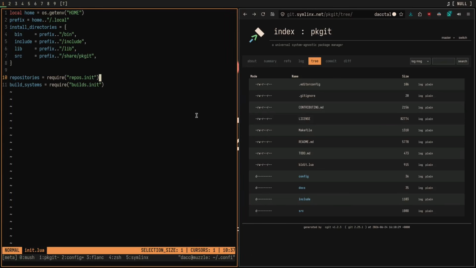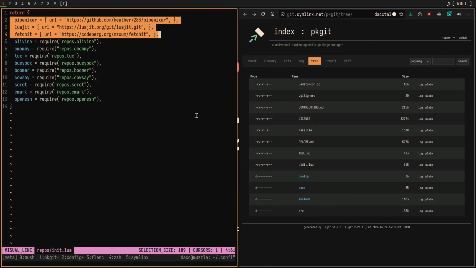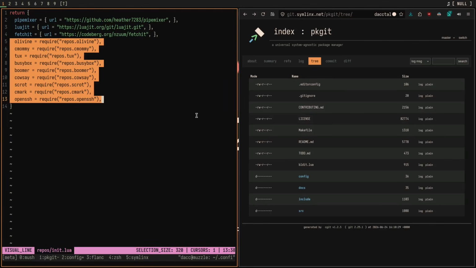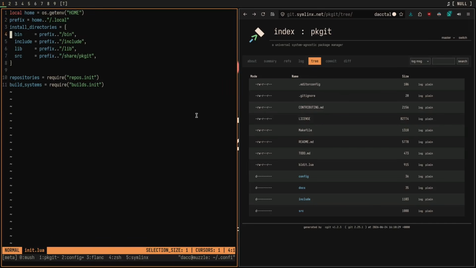So let's go into the repos.init, which is repos, the directory, and then init.lua. We can see I have a bunch of default set configurations for 3 packages, PipeMixer, LuaJIT, and Fetchit, and then I have a ton of packages with their own custom configuration in their own file. And then this whole table is being returned that way in the init.lua. Repositories is equal to that table.